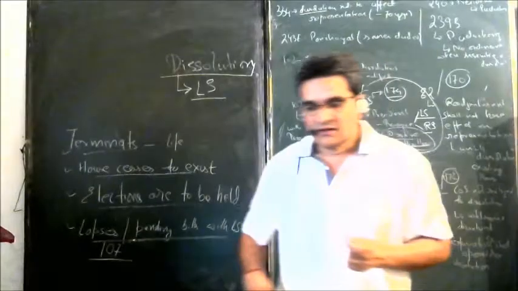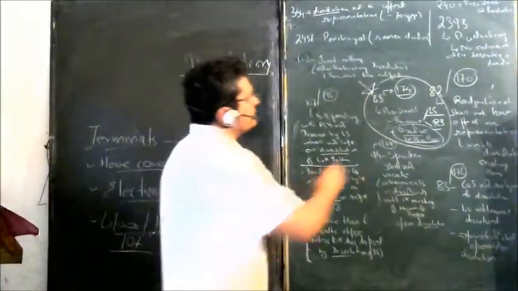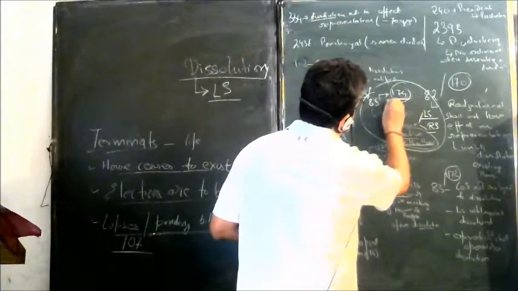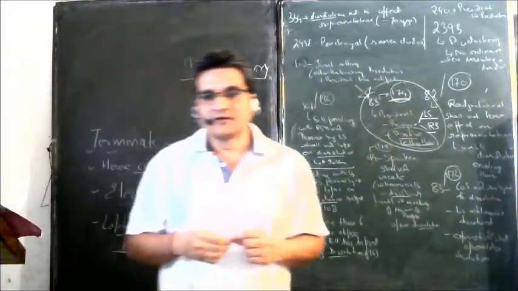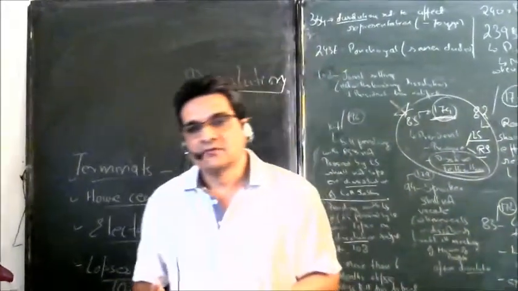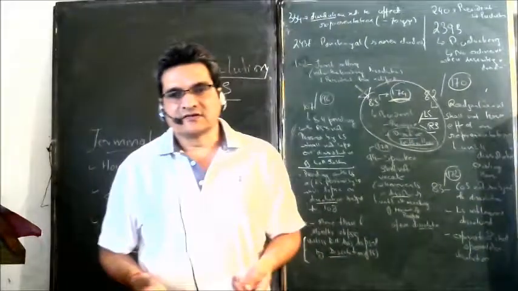Now, a similar provision is there in respect of the state legislature, which is there in Article 174, where the power is with the governor. But can this power be exercised by president in his own discretion?